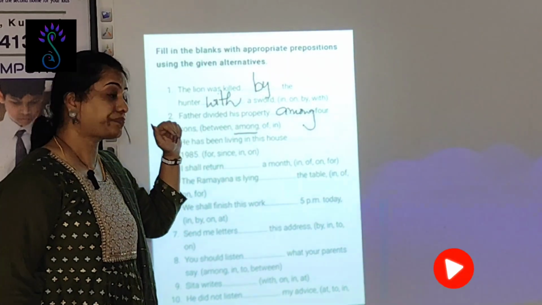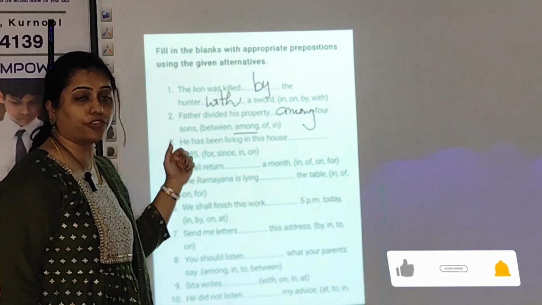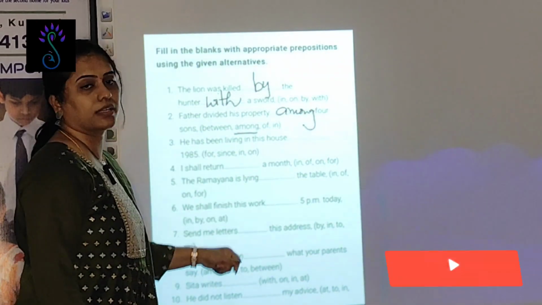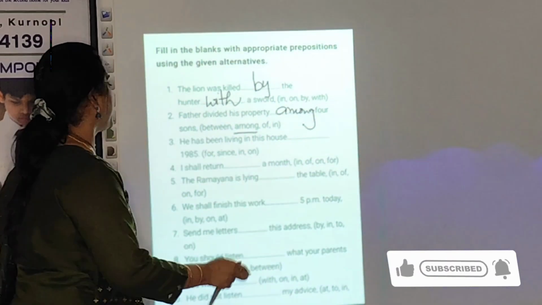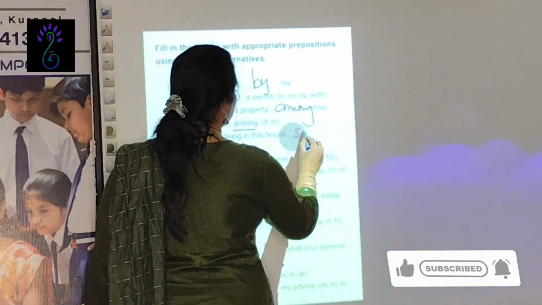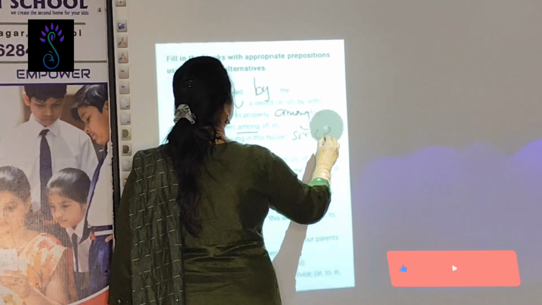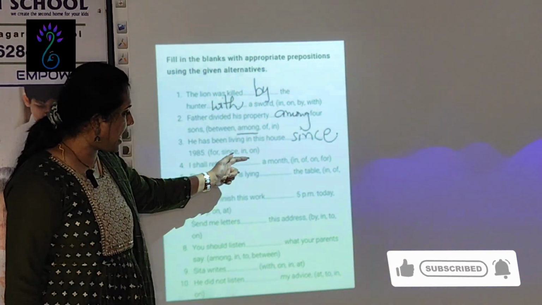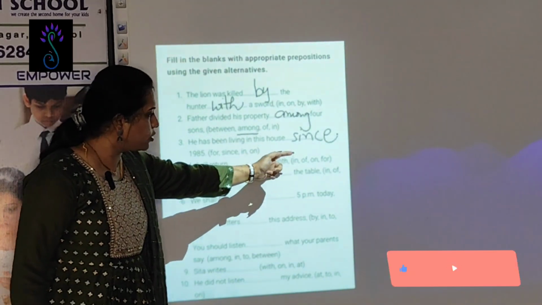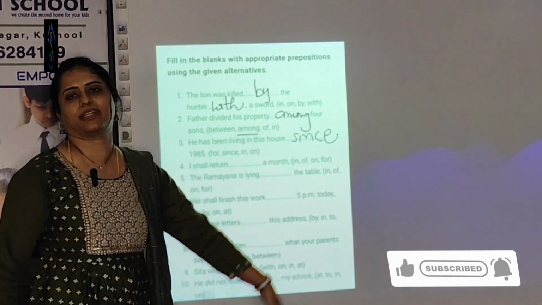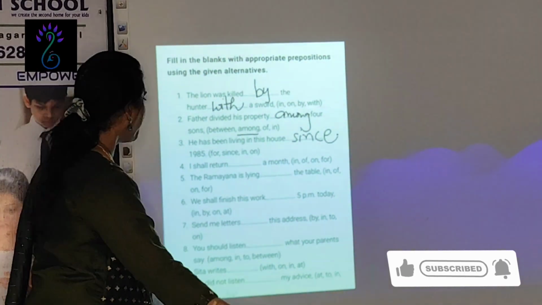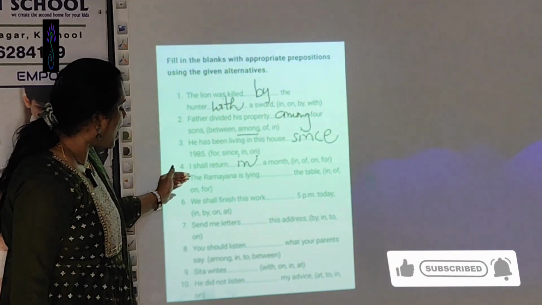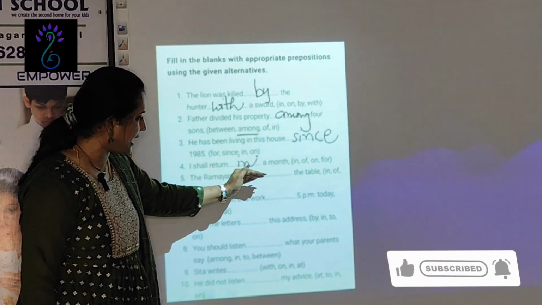So for present perfect you use, I told when I taught tenses, since or for. Since is for a point of time. I shall return dash a month: in a month, of a month, on a month, for a month. In a month, I told first. The Ramayana is lying dash the table.